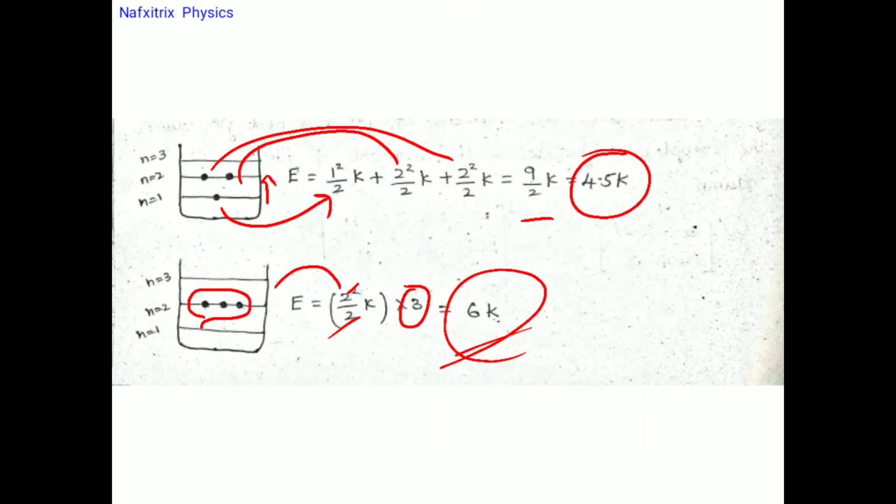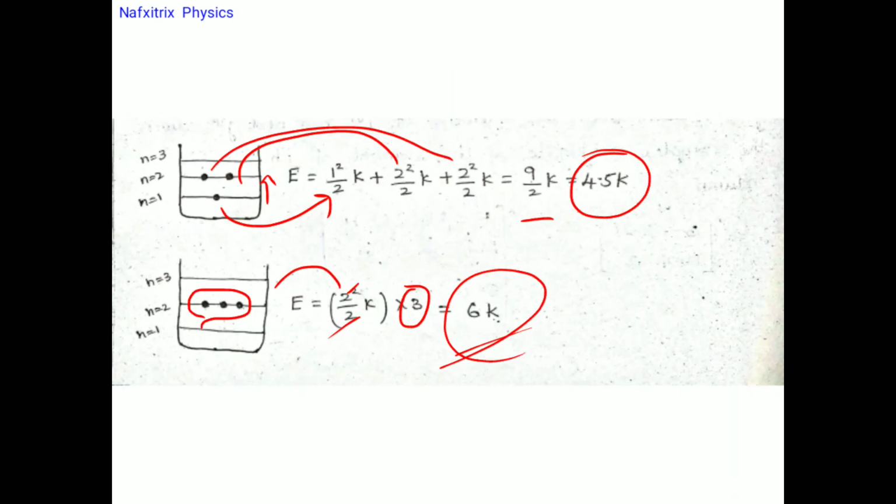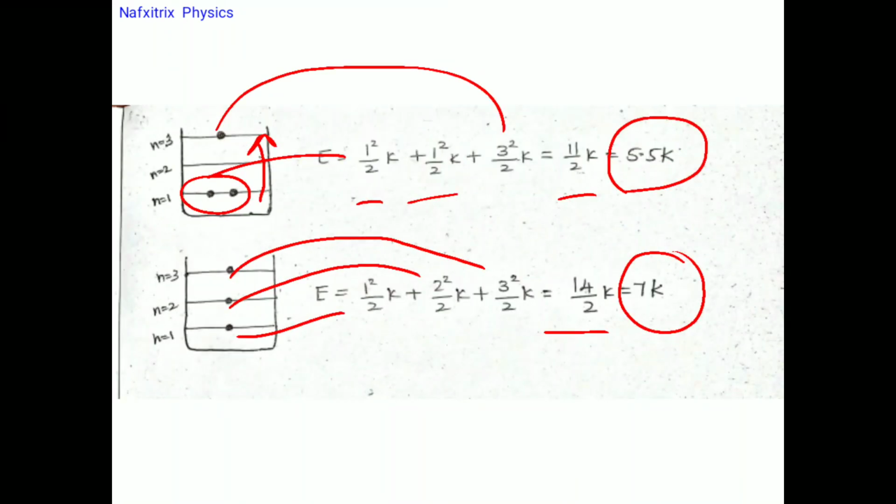Now we need to find out the second excited state. After that, 6k and 7k are there, which are higher, and this is the third excited state, which is our required energy in the third excited state. So this is the answer, and that is nothing but 5.5.